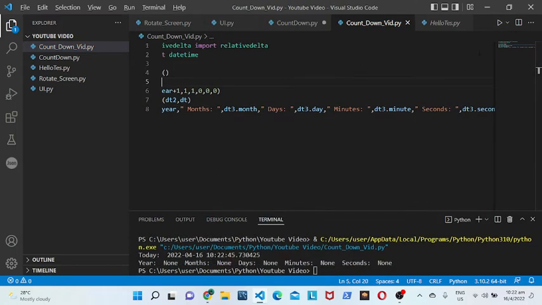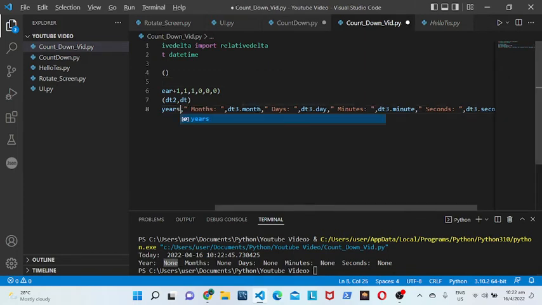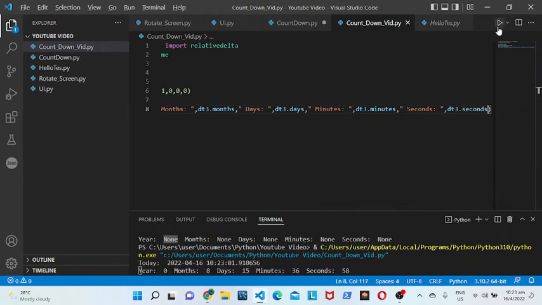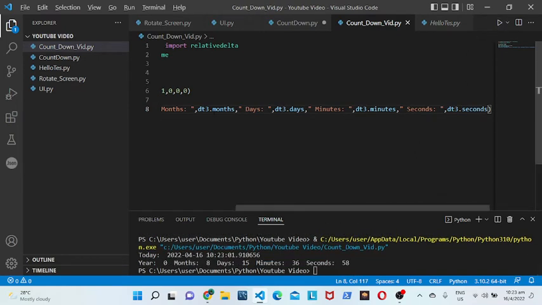And let's test this out. So see, it's saying none. So why is that? Put S after each of them: the days, minutes, and seconds. And now it should work. Yes, now it's working. So year is 0, months is 8, because it's April, days is 15, minutes is 36, and seconds is 58.